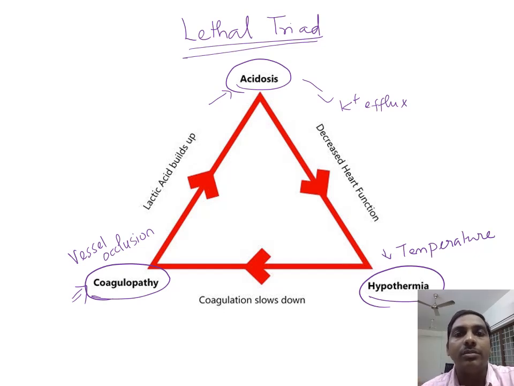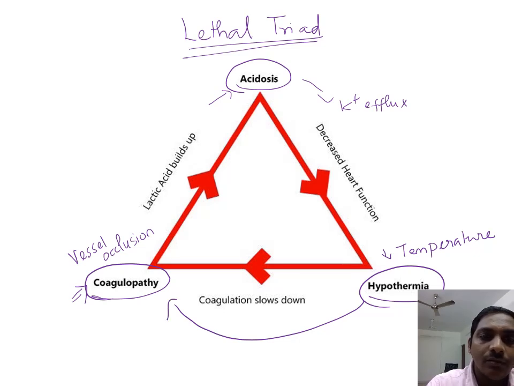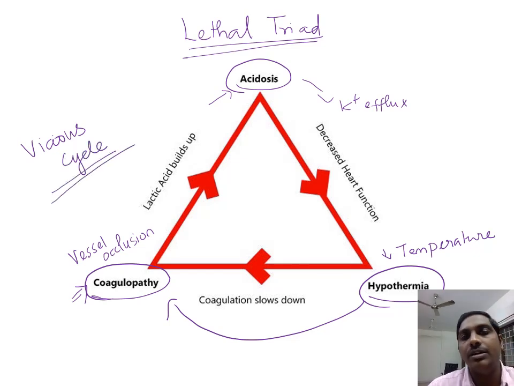Whenever there is hypothermia, the coagulation slows down, leading on to coagulopathy. So all these cause a vicious cycle. These three entities are called the lethal triad or deadly triad.